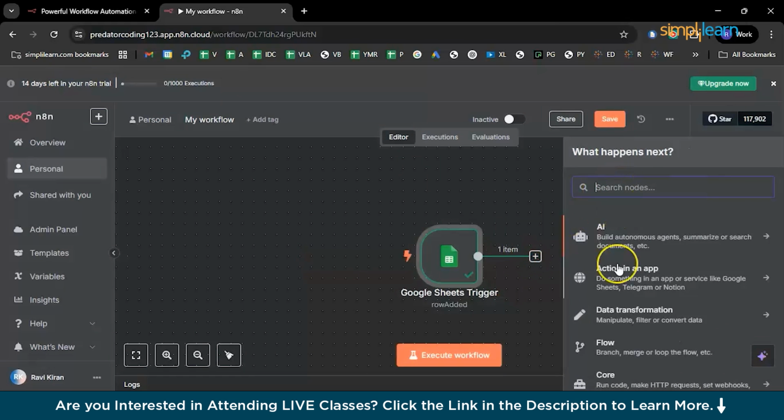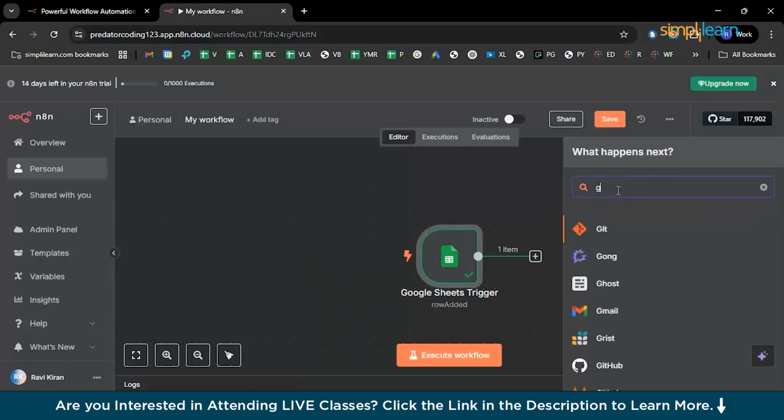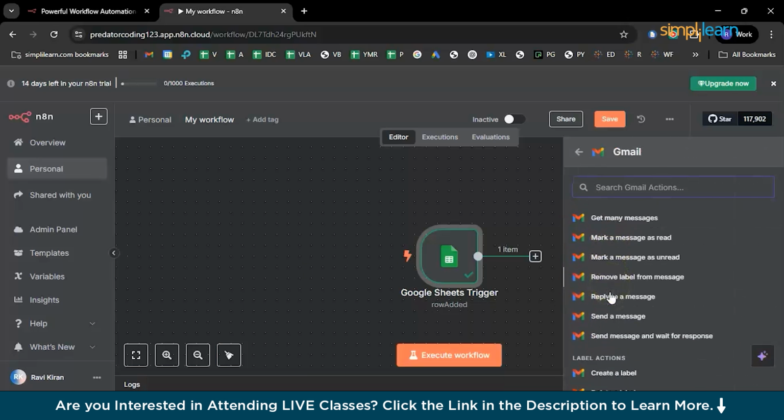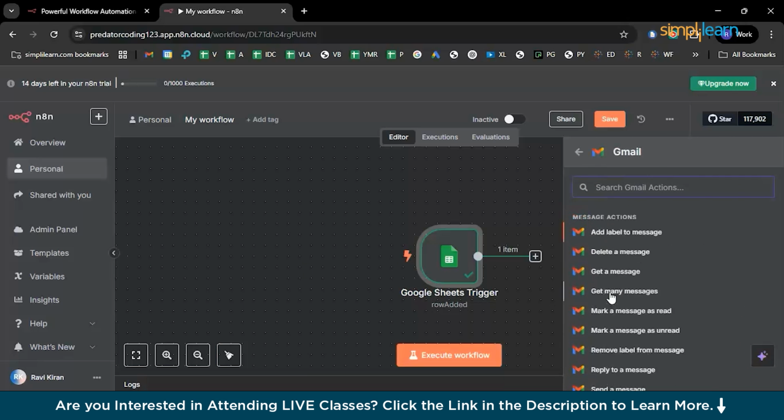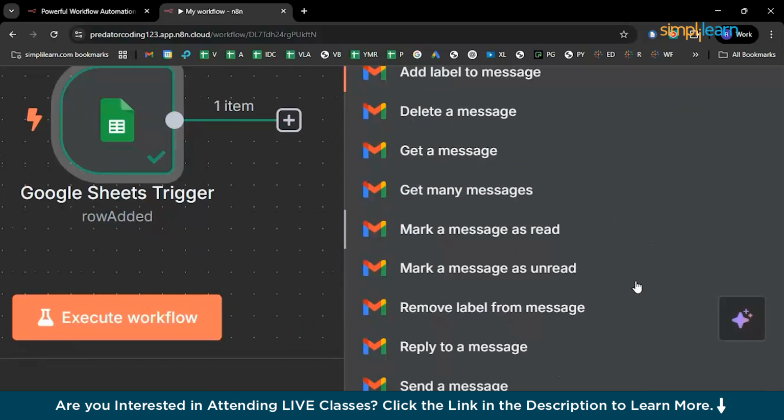The second trigger will be a Gmail window, which will send out emails, right? Based on the form data, it should be sending out an email. So I'll be using Gmail. You can also go with Slack or Telegram or messaging applications, anything which you prefer. But I'll be choosing to go ahead with Gmail.